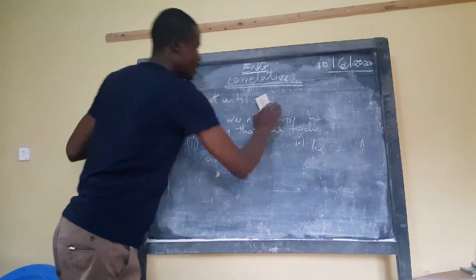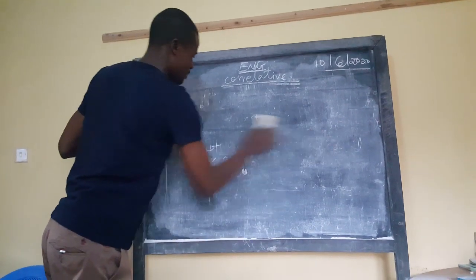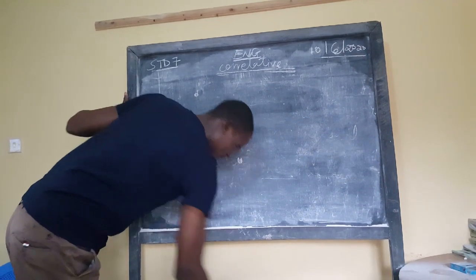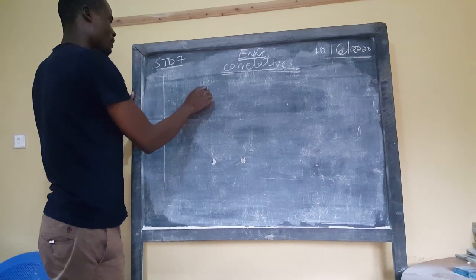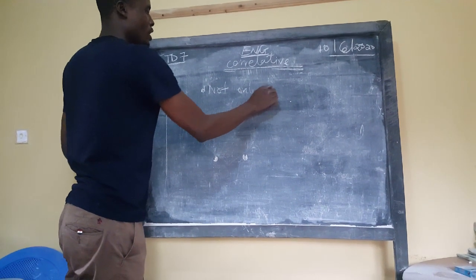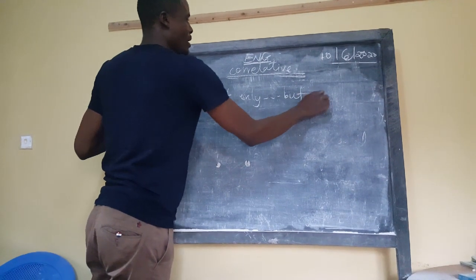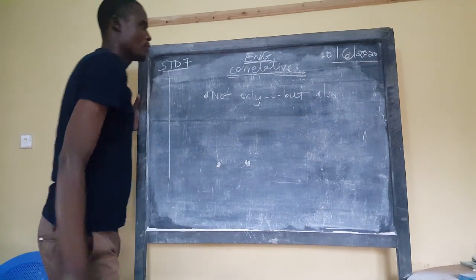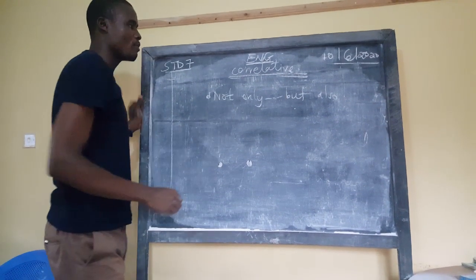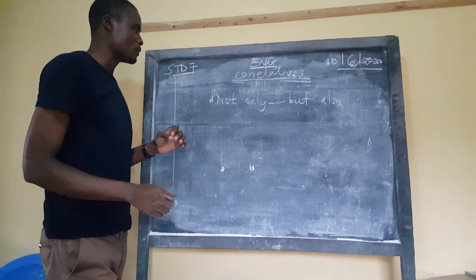Then you go to the last one. The last one that is commonly used is the use of not only, but also. That is the last one. Not only, but also. Very important. So not only but also, learner, is normally used just to add more information.